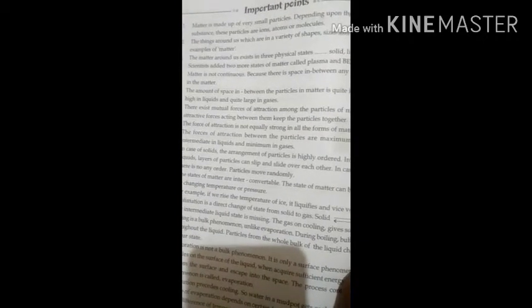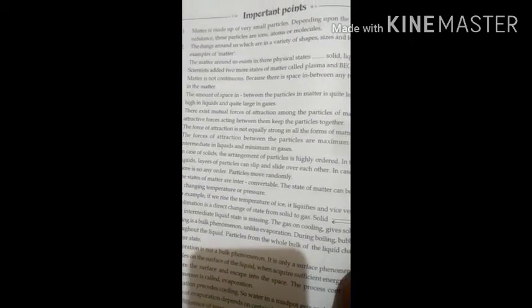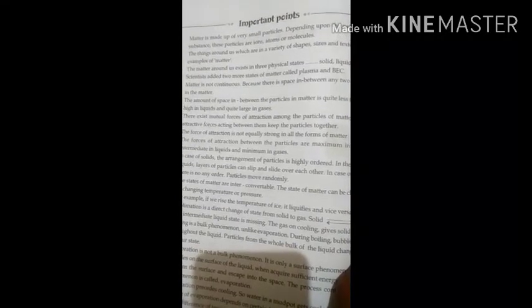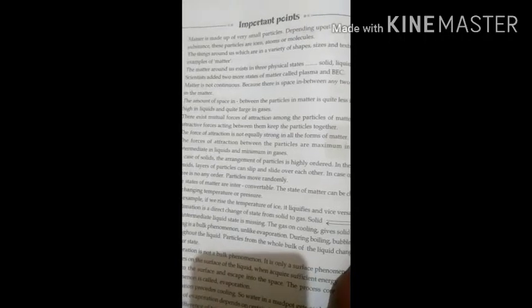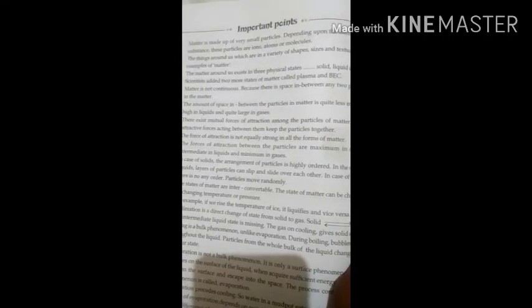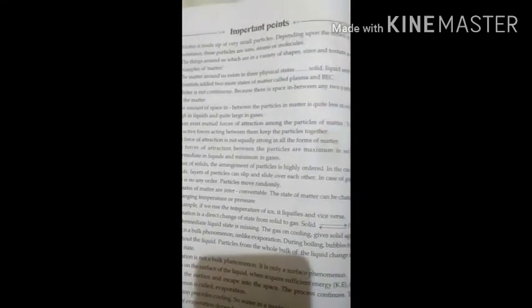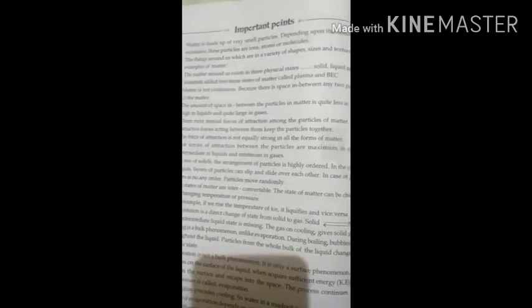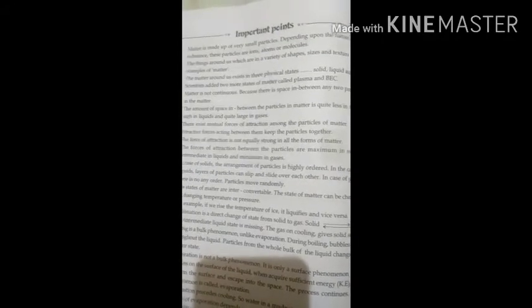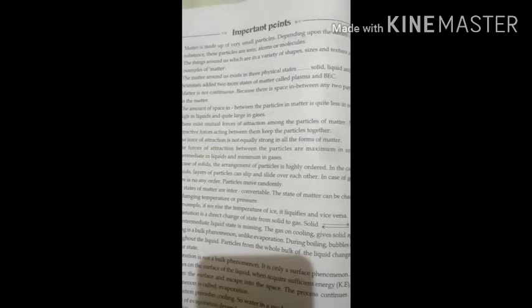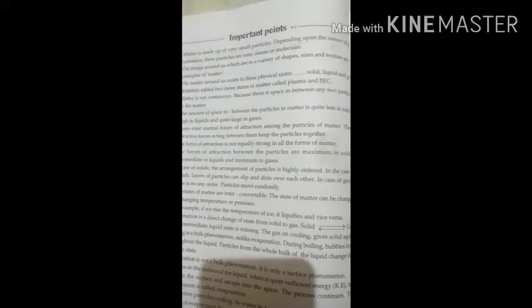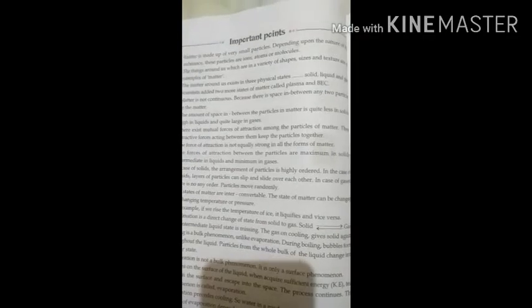The matter around us exists in three physical states. In total, how many states are there? Total three physical states are there. What are they? Solid, liquid and gas. These are the states of matter. Solid, liquid and gas are the three states of matter.